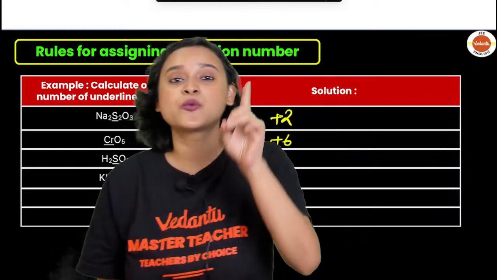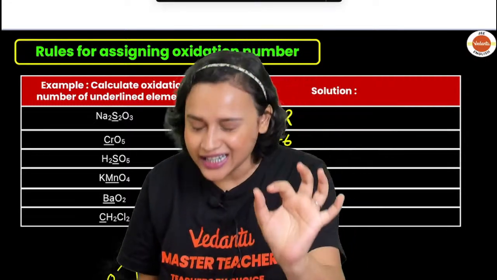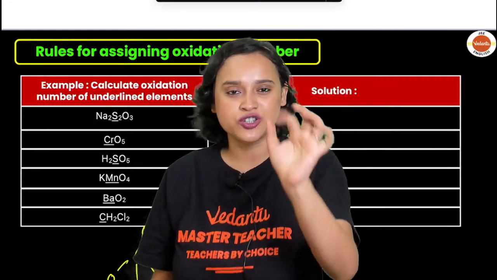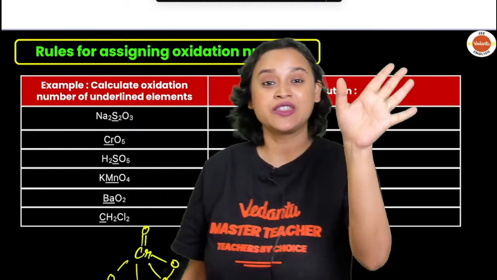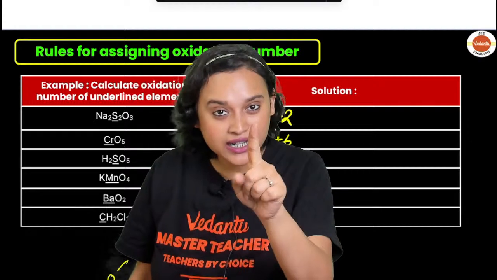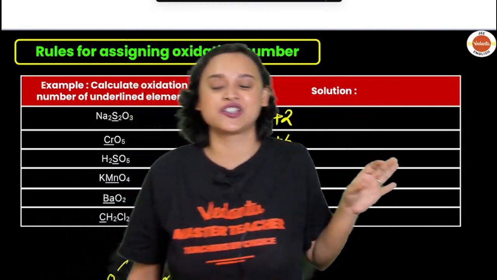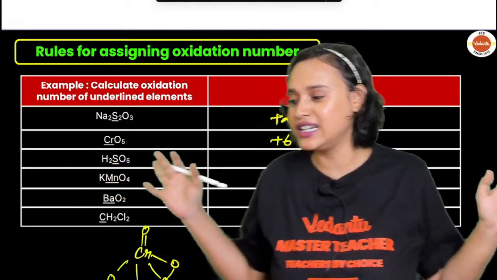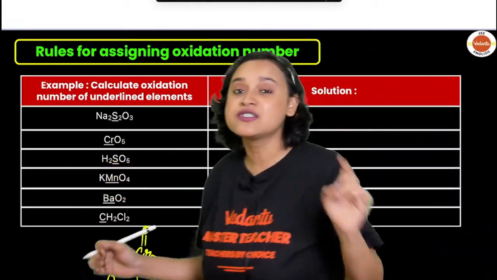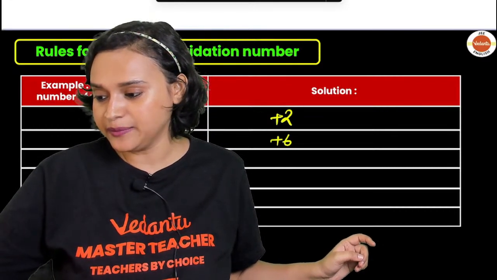And here Cr, what is the electronic configuration of Cr? Cr has an atomic number of 24, so that means 3d5 4s1. All the 6 electrons can go away: 3d5, 5 electrons, 4s1, 1 electron, 5 plus 1, 6 electrons can go away. The maximum oxidation state it can show is +6, everyone. Am I clear? Please note this down, everybody.